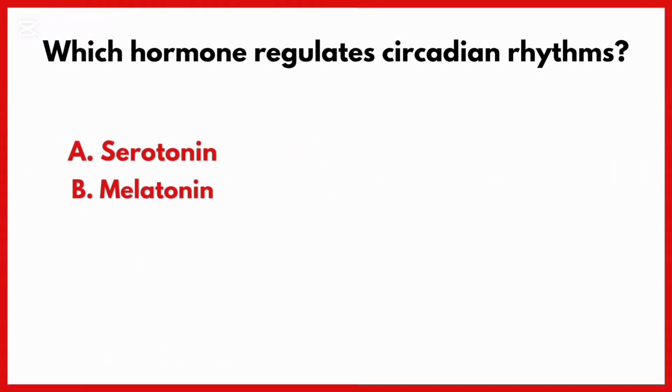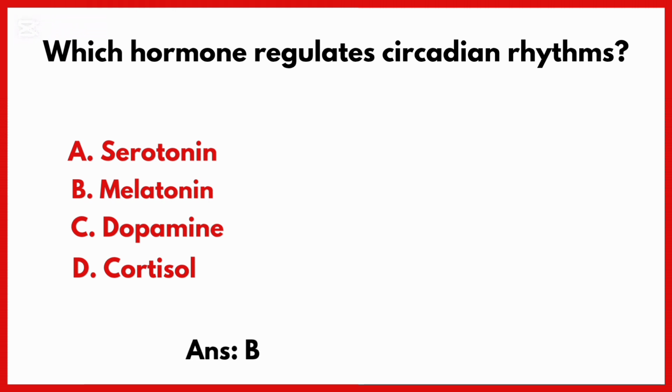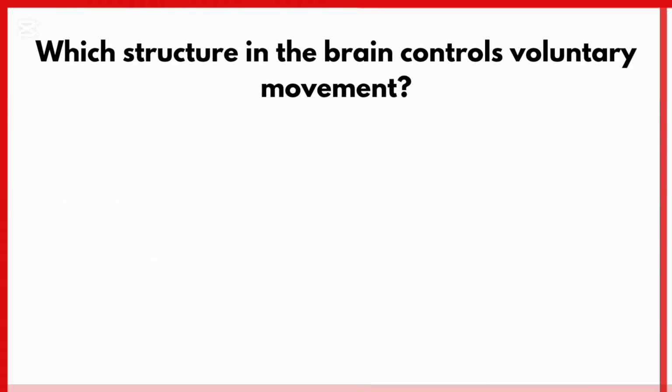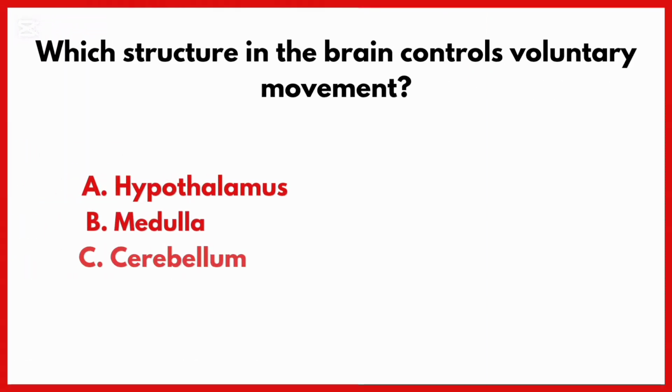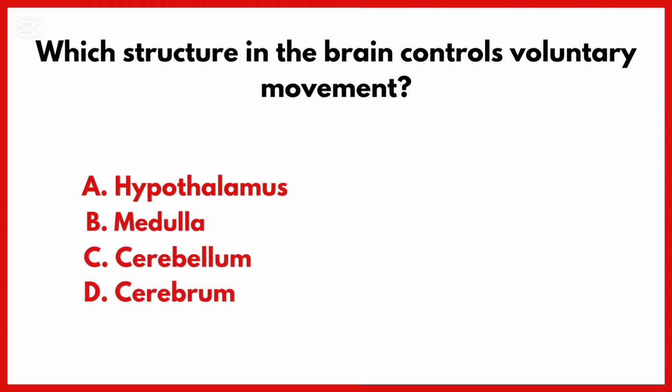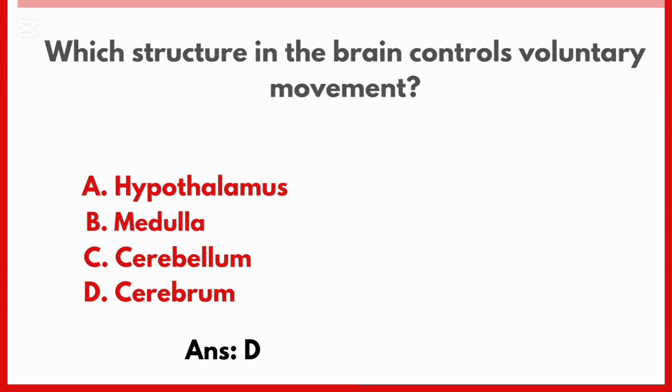Which hormone regulates circadian rhythm? Correct answer is option B, melatonin. Which structure in the brain controls voluntary movement? Correct answer is option D, cerebrum.